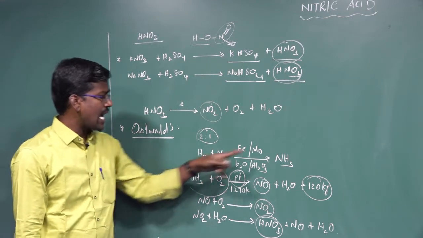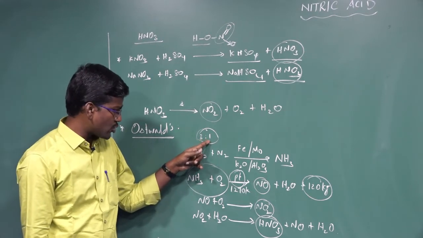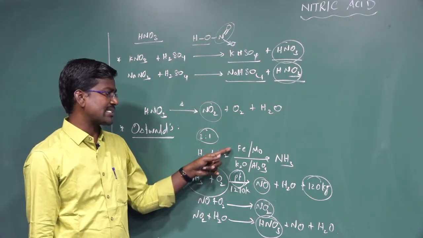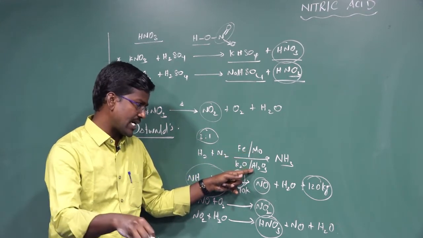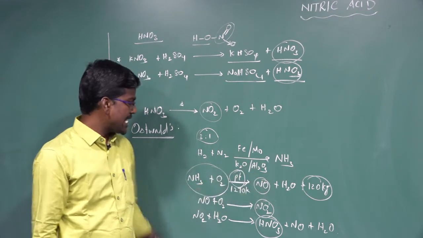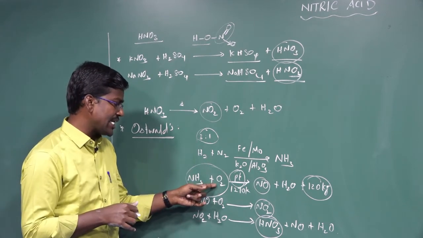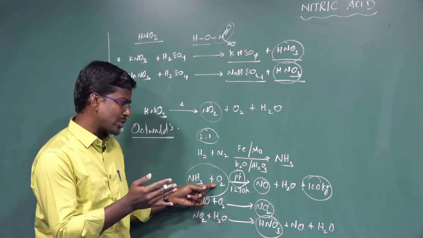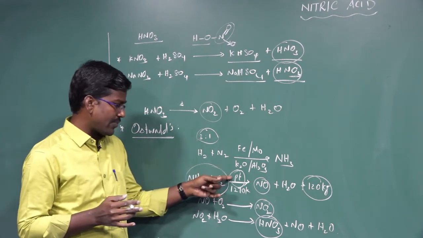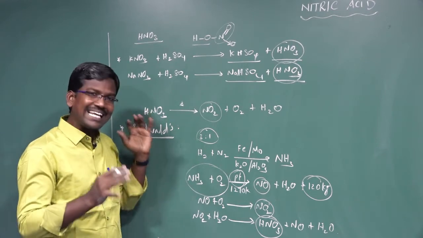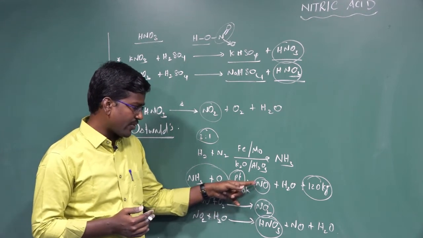In the Ostwald process, ammonia is prepared from the Haber process. In the Haber process, a 3:1 ratio of hydrogen combines with nitrogen in the presence of iron metal, with molybdenum as a promoter, and small quantities of potassium oxide and aluminum oxide are added. They also act as catalysts to form ammonia. The ammonia gas mixed with 10 times its volume of oxygen is first preheated and passes through the chamber containing catalyst. The mixture comes in contact with platinum gauze. In the reaction, the temperature rises to 1270 Kelvin to form nitric oxide.